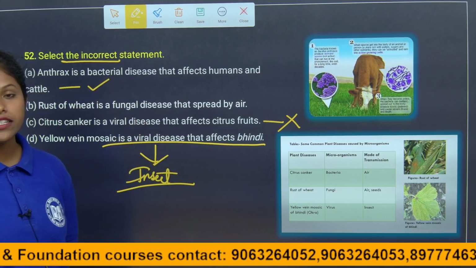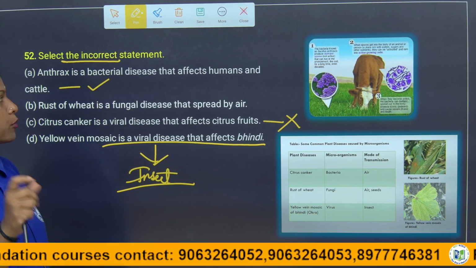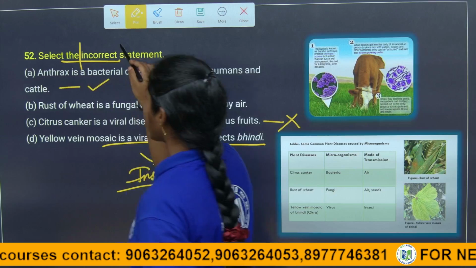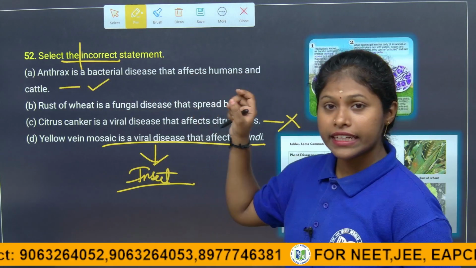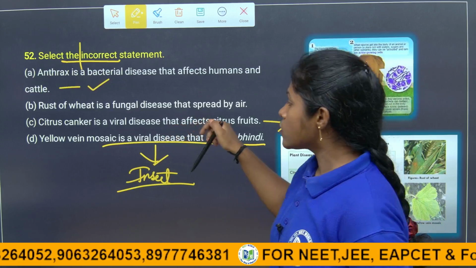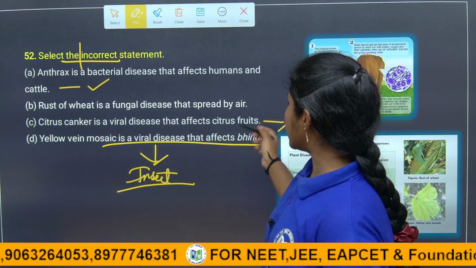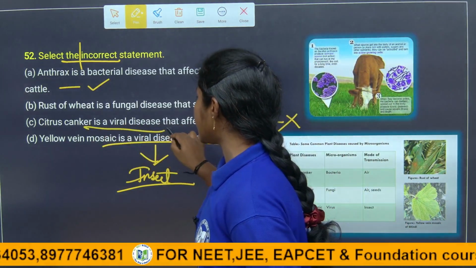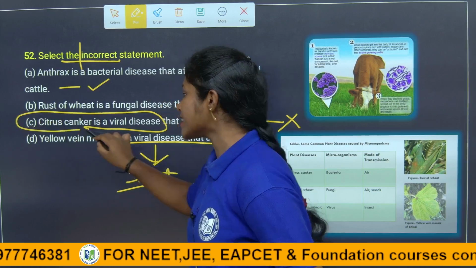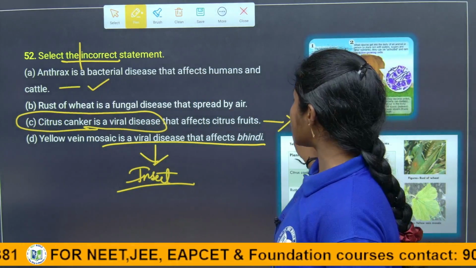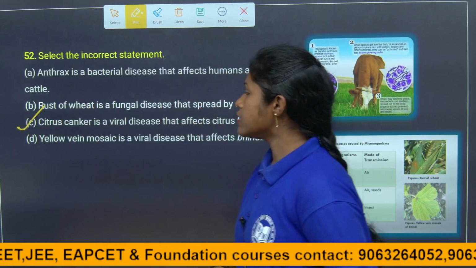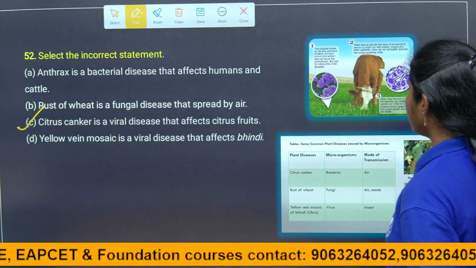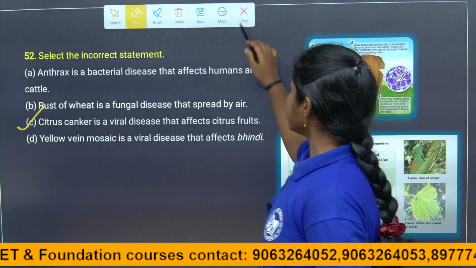First you have to read the question very properly, children. They are asking for the correct or incorrect statement. We have to see that, and if they ask for the incorrect statement, here the incorrect statement is that citrus canker is a viral disease. It is not a viral disease, it is a bacterial disease, children. So that is why it is a wrong statement. The answer for this question is option C. I hope you all understood, children.